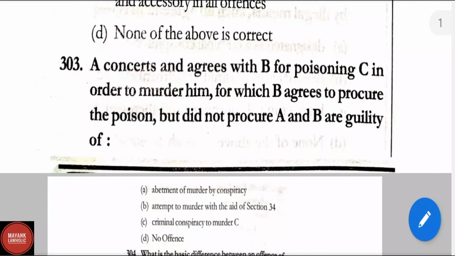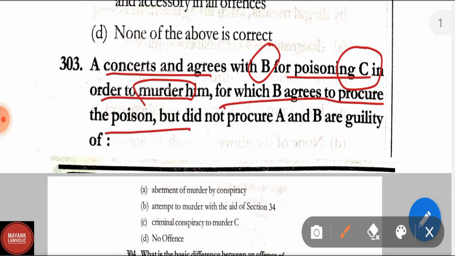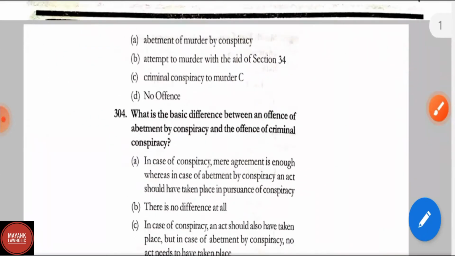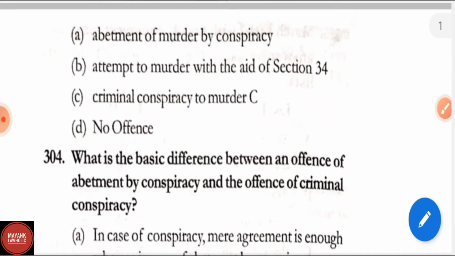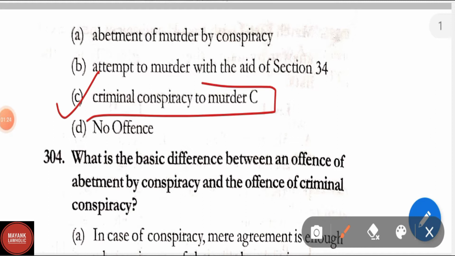Question number 303. A conspires and agrees with B for poisoning C in order to murder him, for which B agrees to procure the poison but did not procure. A and B are guilty of: abetment of murder by conspiracy, attempt to murder with the aid of section 34, criminal conspiracy to murder C, or no offense. The correct answer is option C, that is criminal conspiracy to murder C.